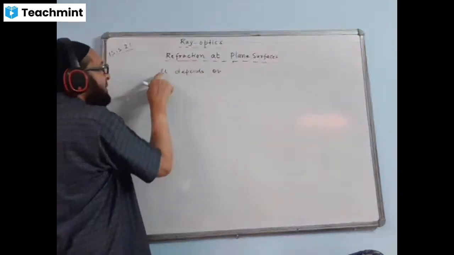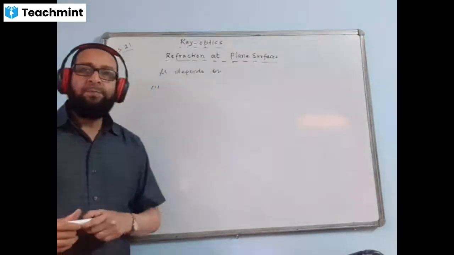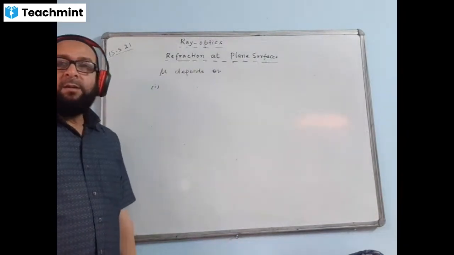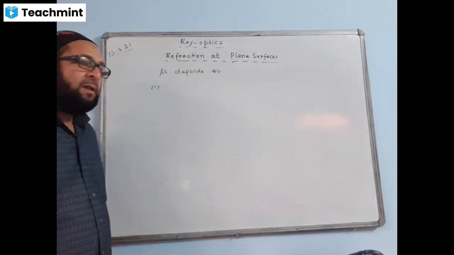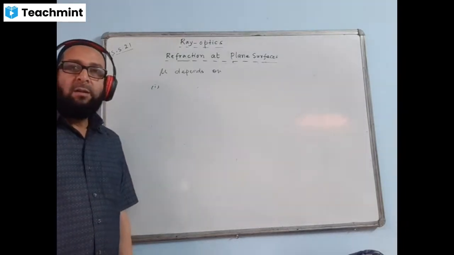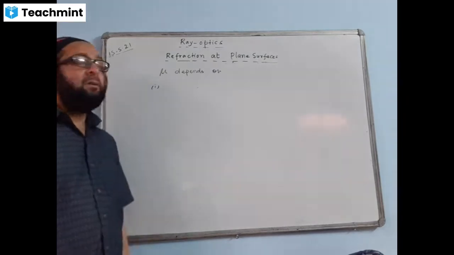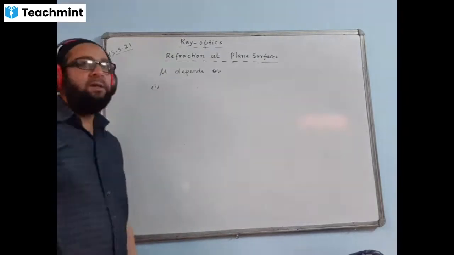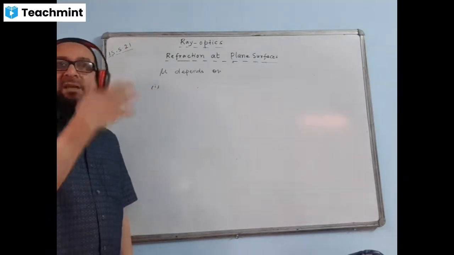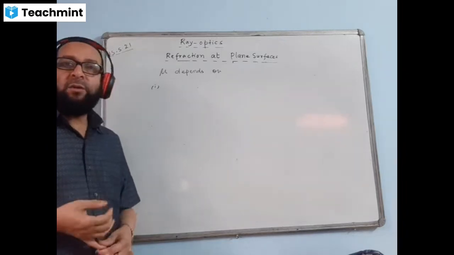Now, write down here: mu, the refractive index, this absolute one I'm talking about, depends on the refractive index of a medium with respect to vacuum. Number 1, first factor: density of the medium. That is optical density, not the physical density. How does it depend on the density of the medium? More the density, more the refractive index, that is, more the refraction will take place. Less the refractive index, less the refraction will take place. So, in a way, directly proportional.